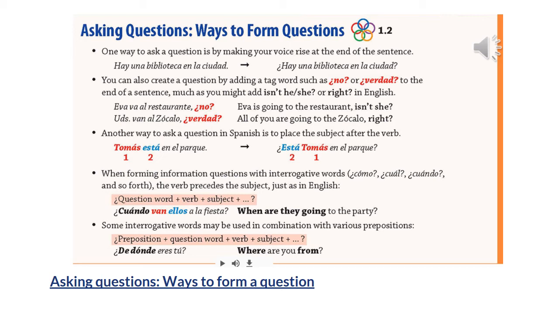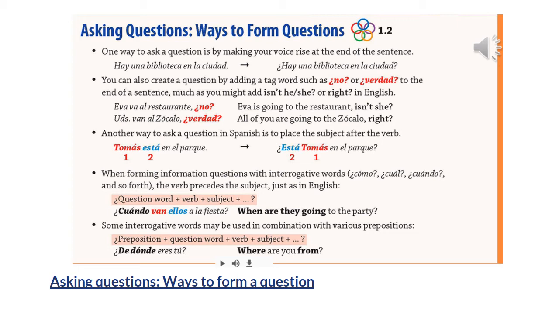The last one, and sometimes the one that is a little more difficult for students, is forming information questions with interrogative words, such as cómo, cuál, cuándo, and so forth. So what we do here is we first put the question word, and then put the verb, and then the subject. So, ¿cuándo van ellos a la fiesta? When are they going to the party?